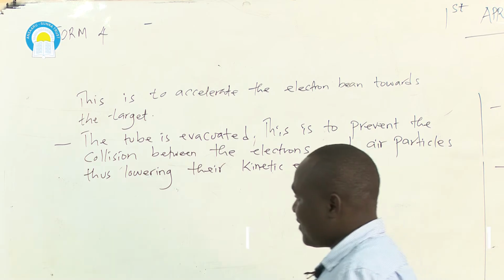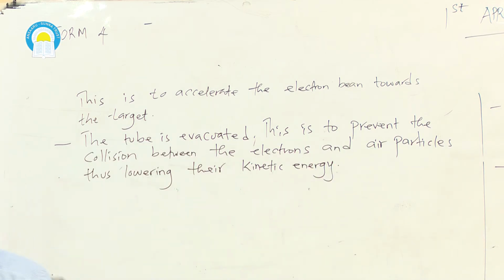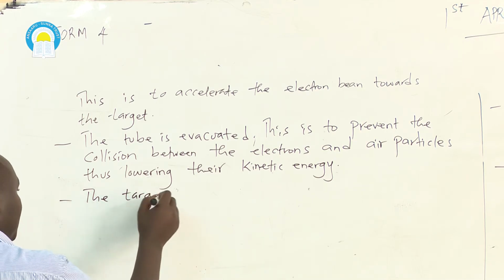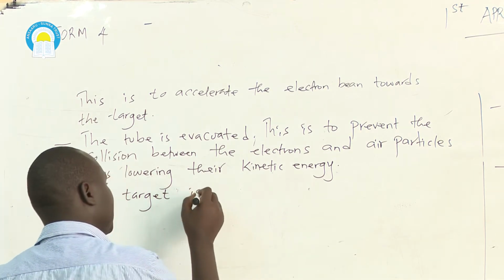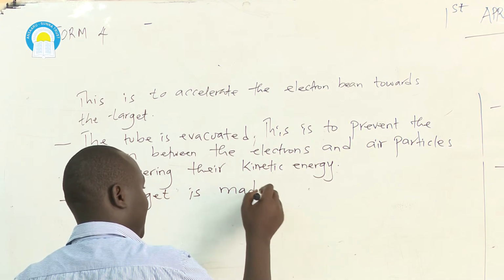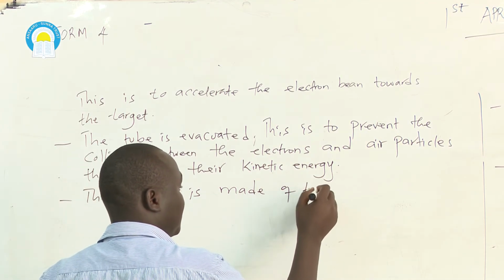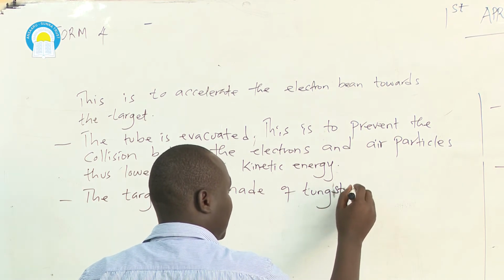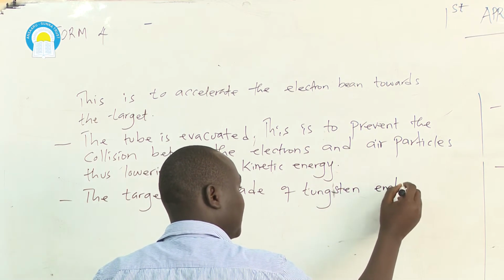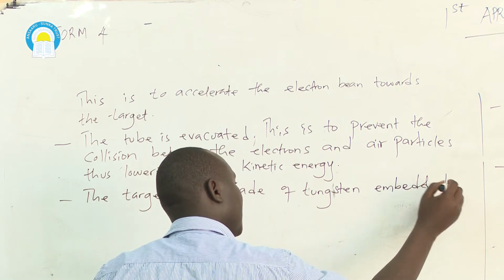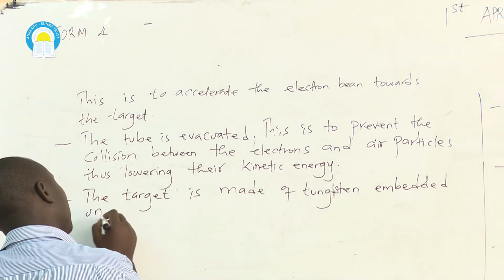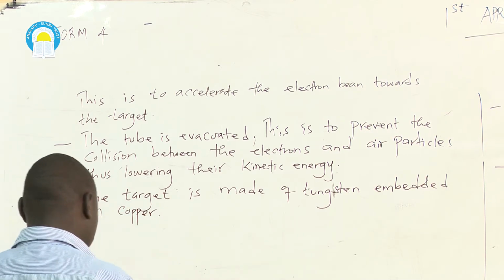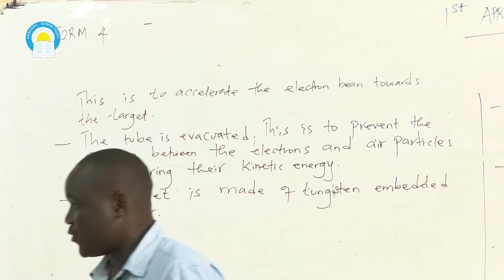Now, apart from that, if you check on the target, it is made of tungsten embedded on copper. That is another property of X-ray tube.